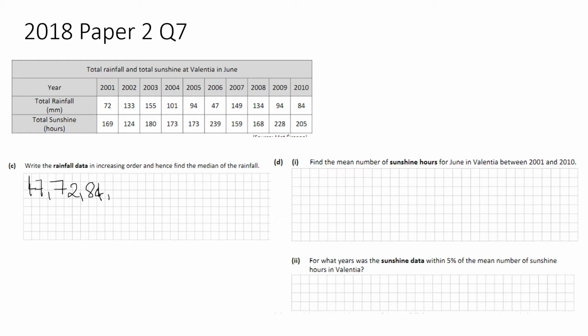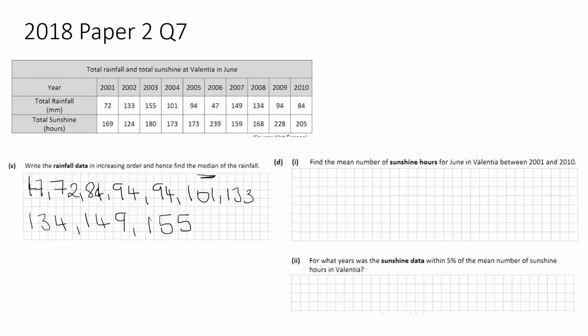Then we have 94, followed by another 94. Then we have 101, we have 133, and then 134. Then we have 149, and then we have 155.